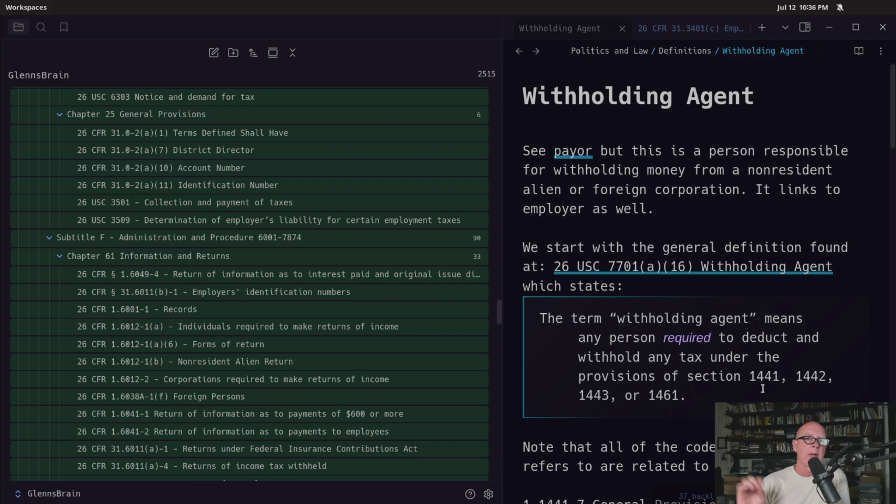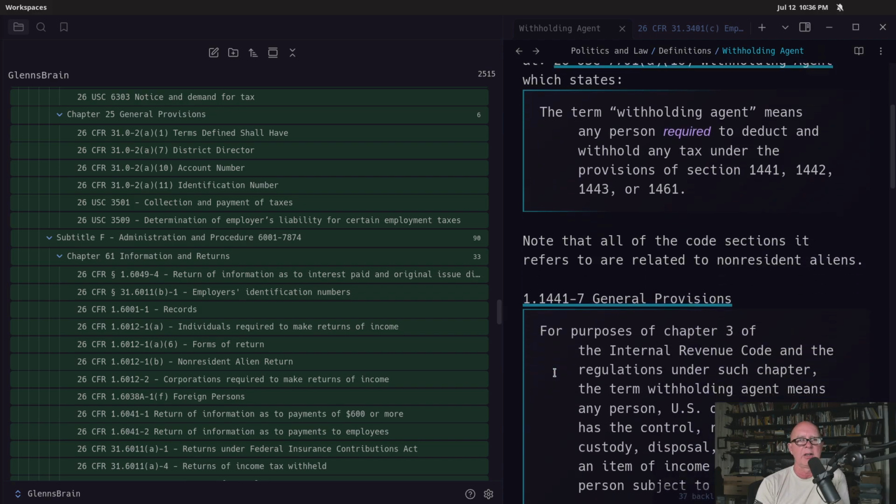It doesn't say anything about a withholding agent being an employer that is taking money out of an employee's paychecks, because remember, we've got to get to those definitions. They matter. So for right now, a withholding agent is strictly someone that is holding money, or that is going to be paying money. They're in control of that money that is eventually making its way to a non-resident alien.